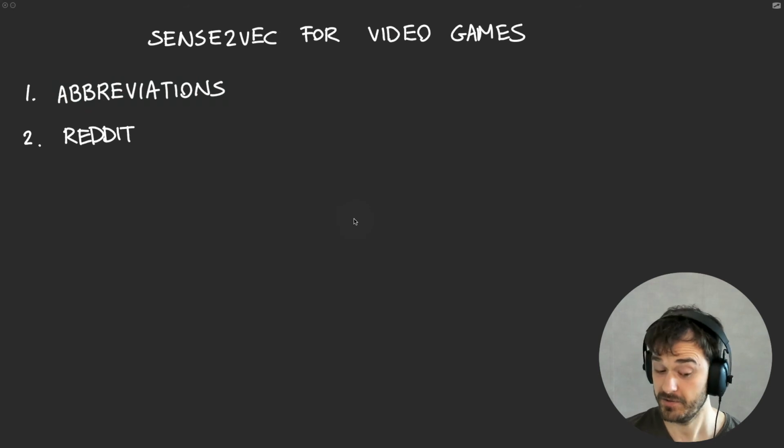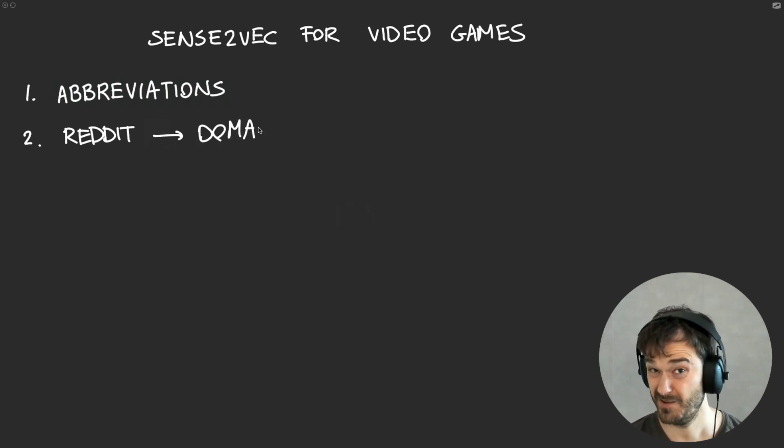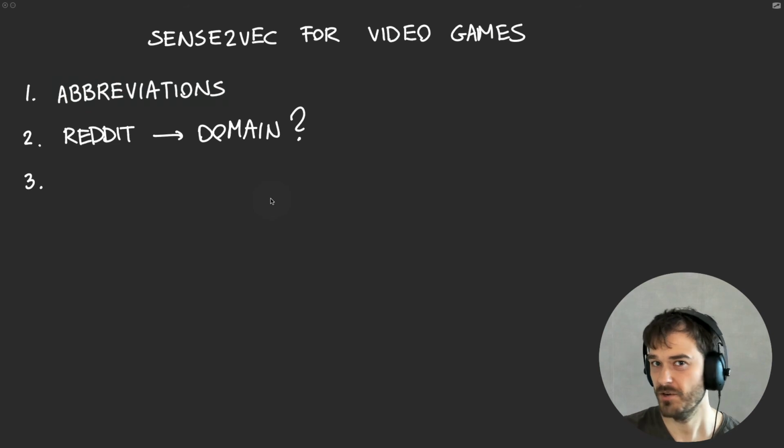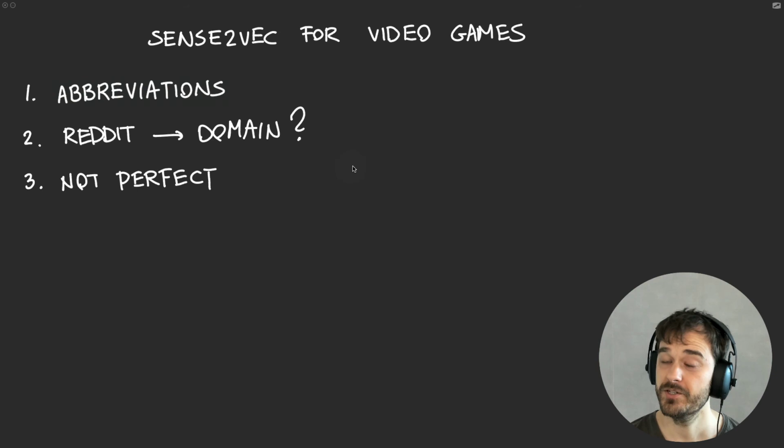And it might also certainly be the case that there are a couple of domains that aren't as well represented on this platform. Third, we also need to remember that Sense2Vec uses cosine similarities and embeddings to figure out if a phrase might be of interest, and we can't expect that to have a perfect accuracy. We really shouldn't expect that we have all the video games detected now, so we still need to manually annotate to be sure.